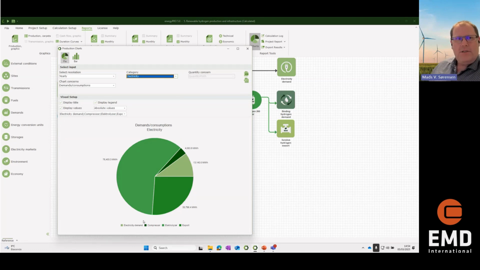And one last thing here is this chart, where you can specify, for example, electricity here and see where is my electricity consumption in this setup. I'm, of course, using a lot of the electricity for the electrolyzer. I'm also exporting quite a bit. I have an electricity demand that could be some other electricity consumption. And you can also do it for the hydrogen. Say, okay, I have this binding hydrogen demand. That is something I have to deliver 24/7. And then I have a little bit extra I can export.